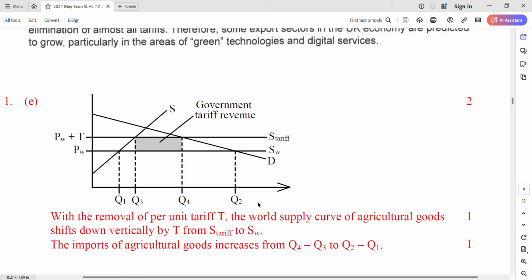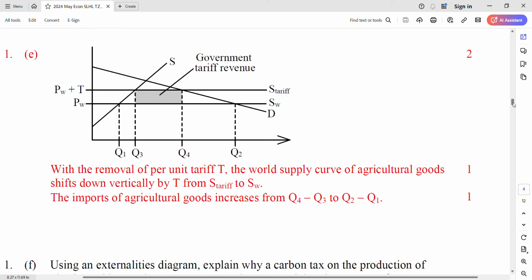Make sure you name them clearly. The 4 Qs, name them 1, 2, 3, 4 in your way. So we say clearly, with the removal of a per unit tariff T, the supply curve shifts down vertically from S tariff to S world. So the imports of agricultural goods increase from Q4 minus Q3 to Q2 minus Q1. Make sure you say clearly with the label of your values, Q1, 2, 3, 4, P, or whatever. Got it? Presentation is important here because what we discuss here is quite complicated.